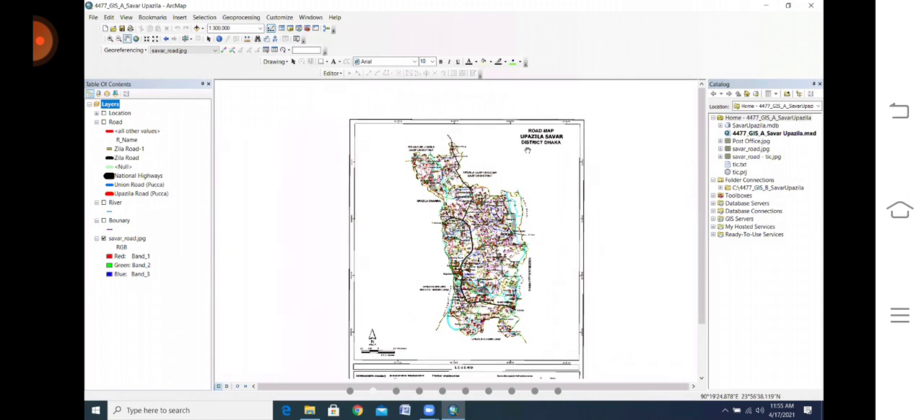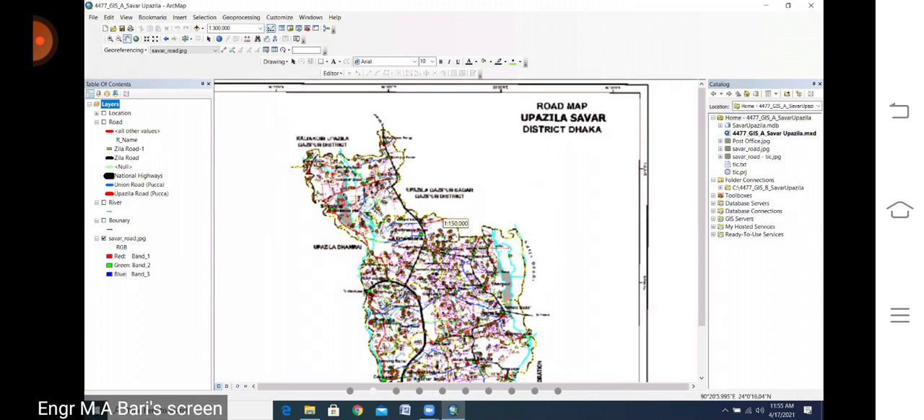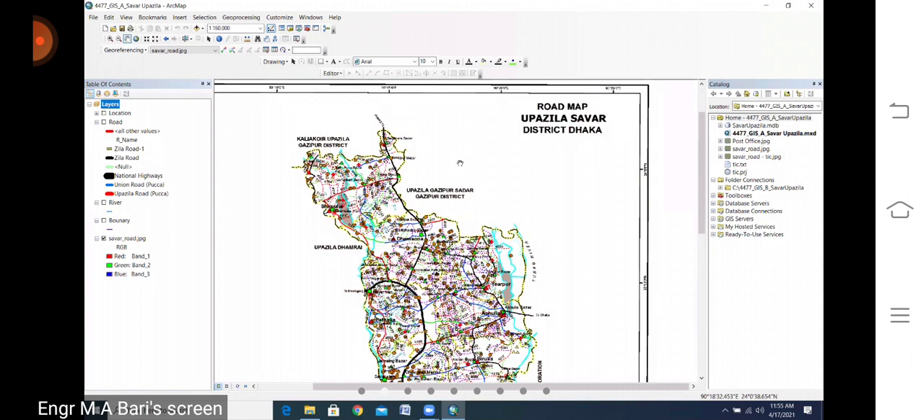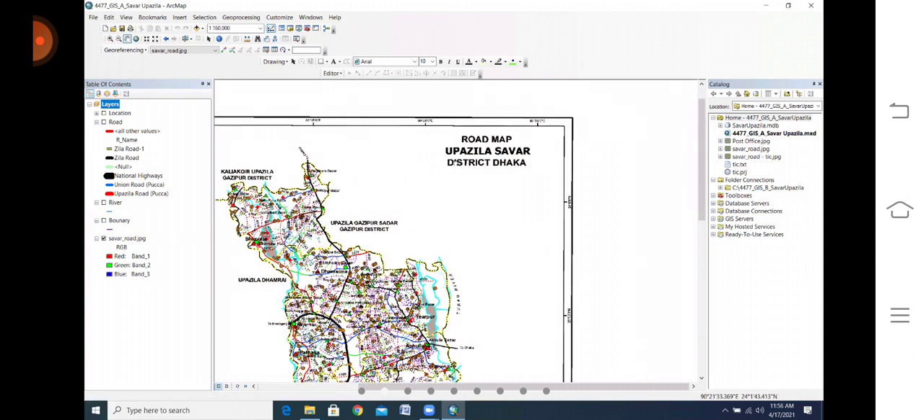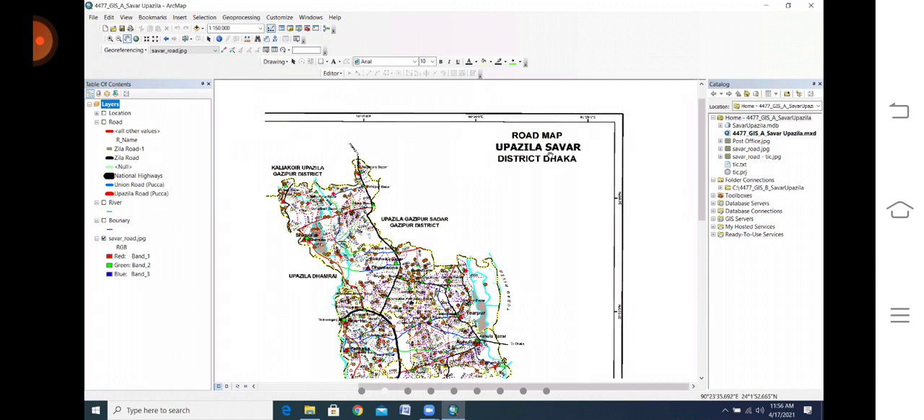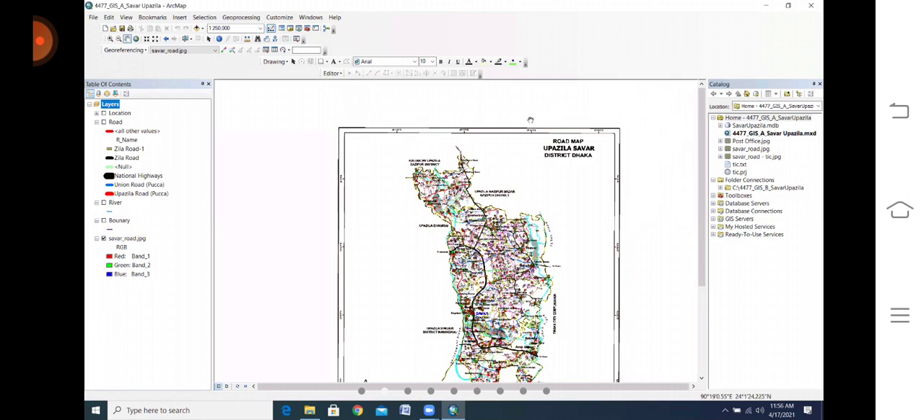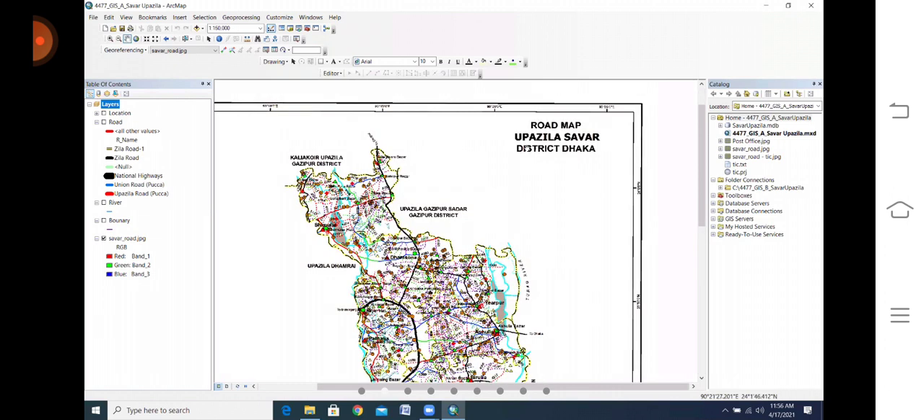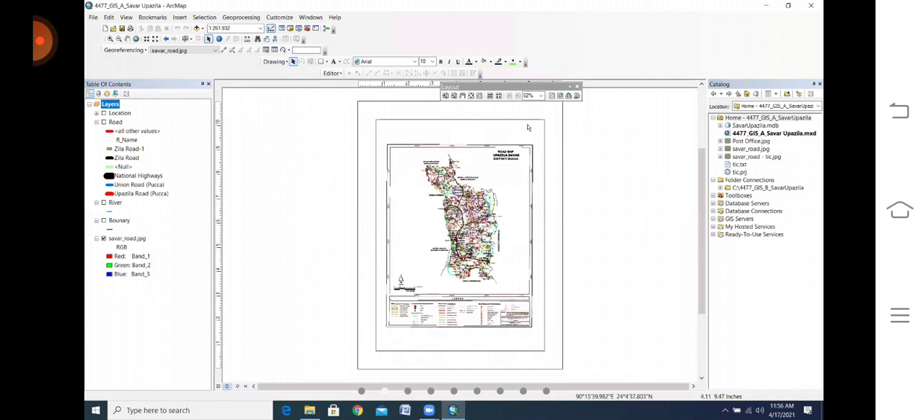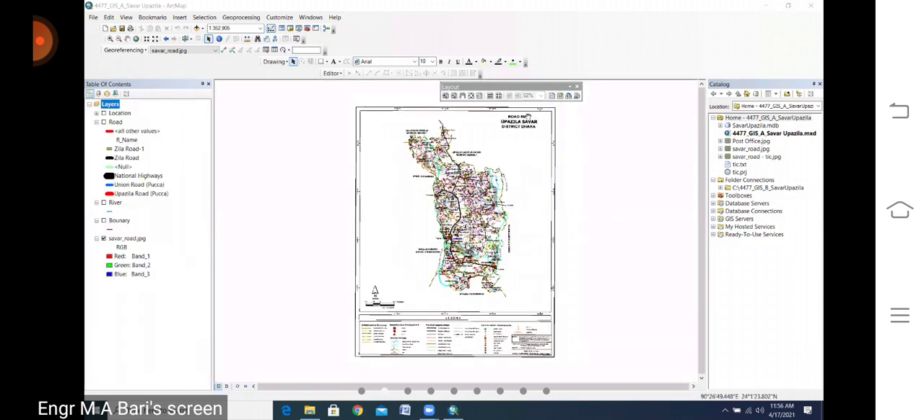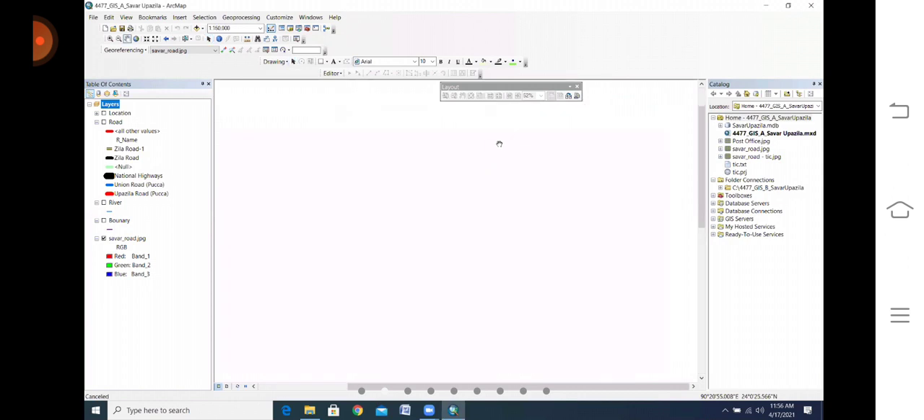Please, everyone, try to understand one thing, that is your map. In the layout view, these items should be contained in your map. Please write it down. When you go to the layout view, which items will we check? First is the title of your project.